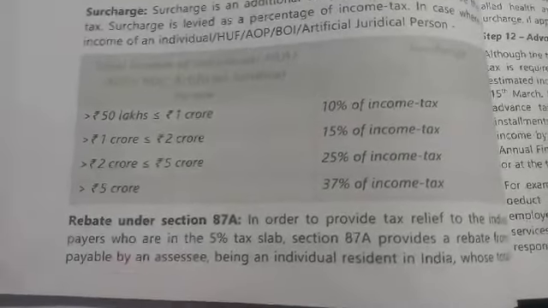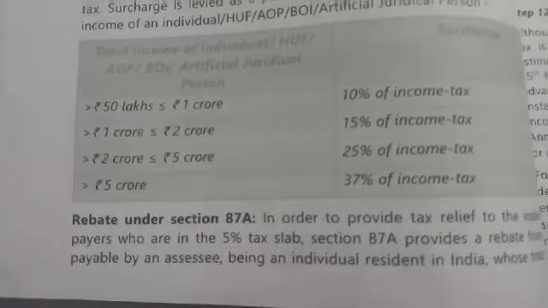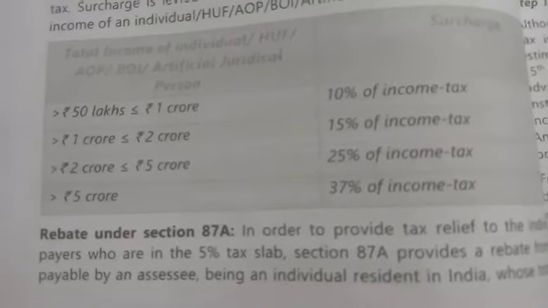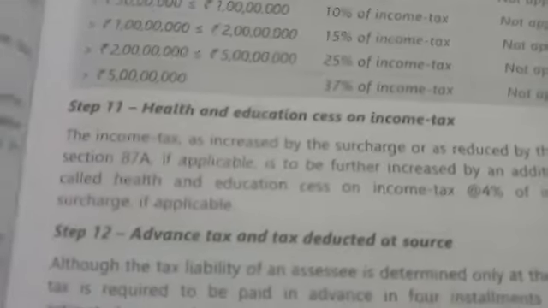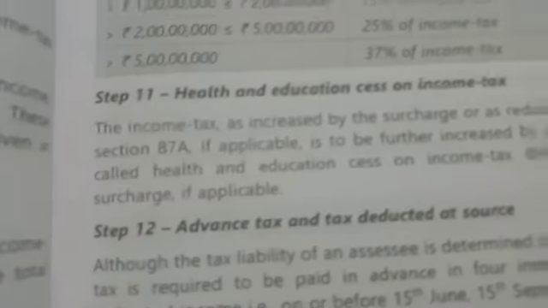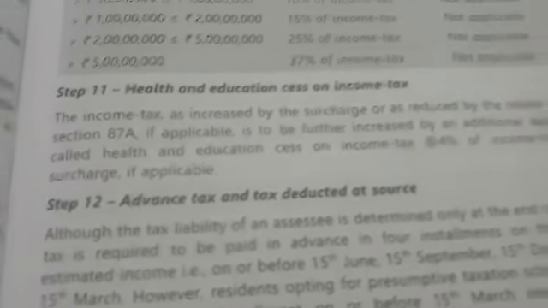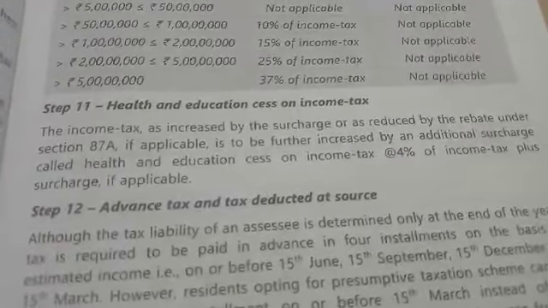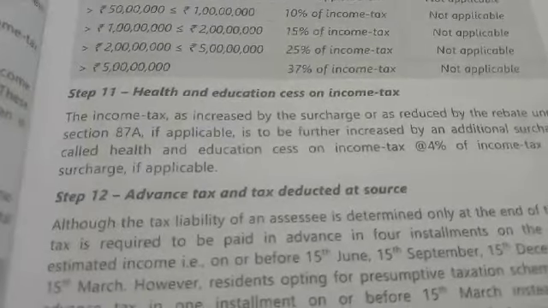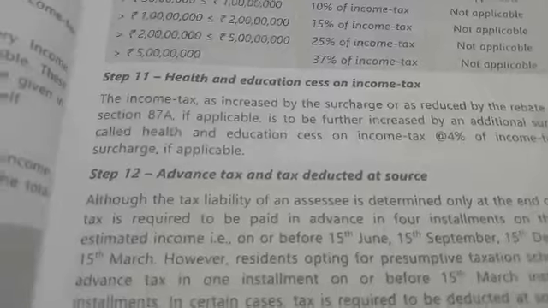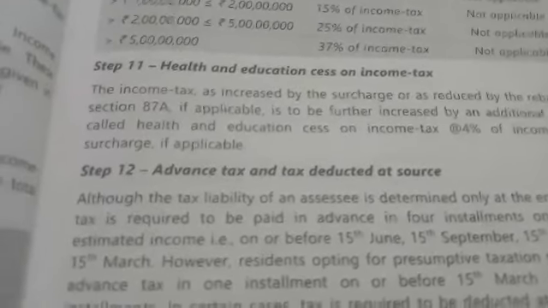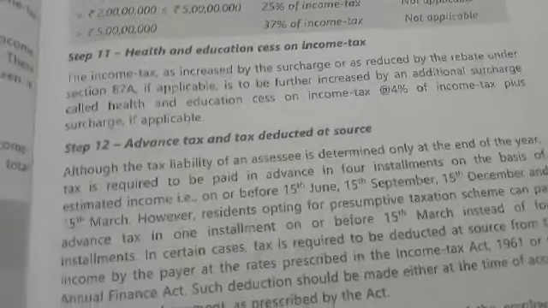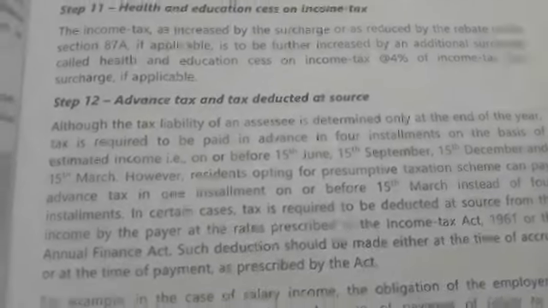So rebate I have already told you. If you are applying for rebate under section 87A, you have to do it before the health and education cess. So after the rebate under section 87A, you have to compute the health and education cess on the income tax. On the tax, after deducting the rebate and adding the surcharge, you have to add the cess. Cess is tax on tax basically. Then you have to do 4% on that.